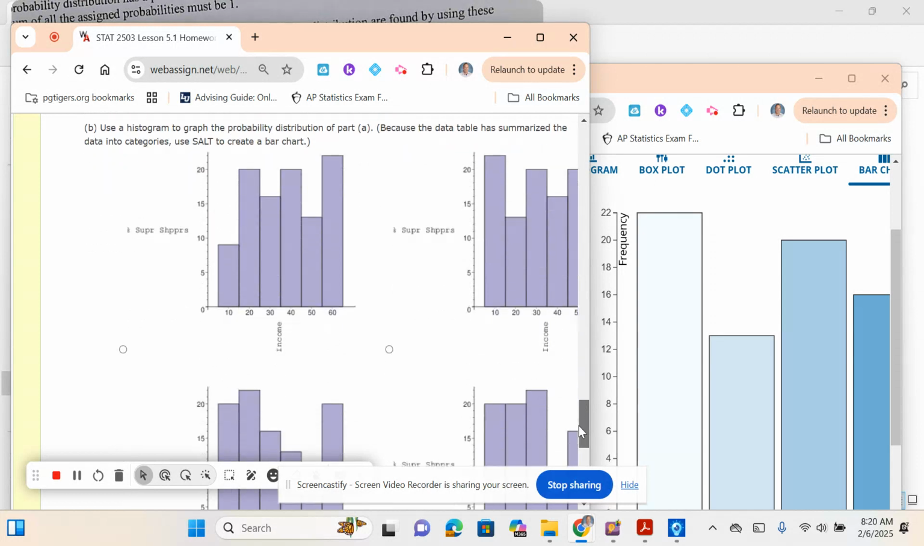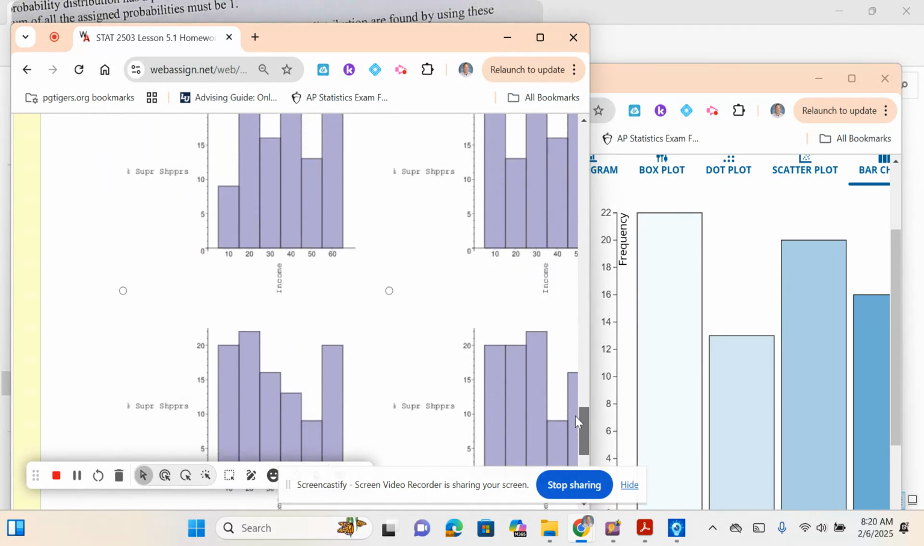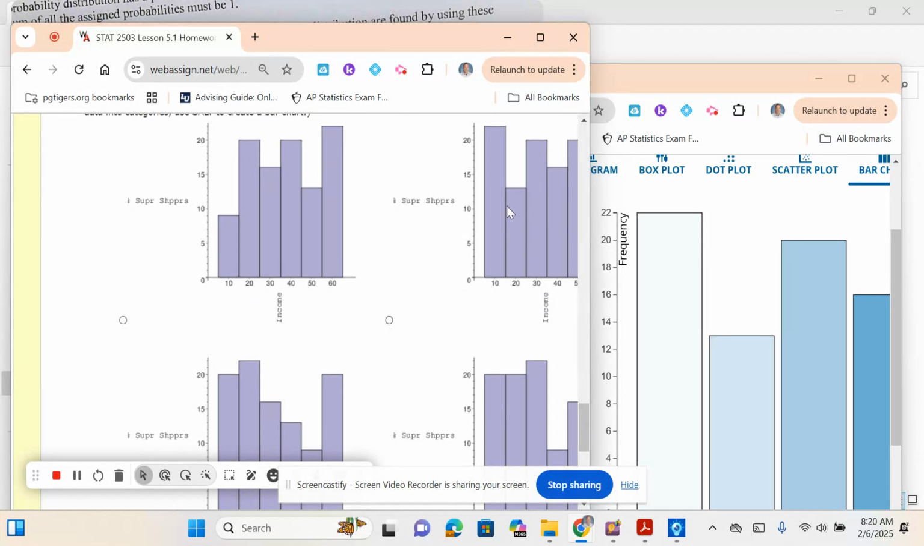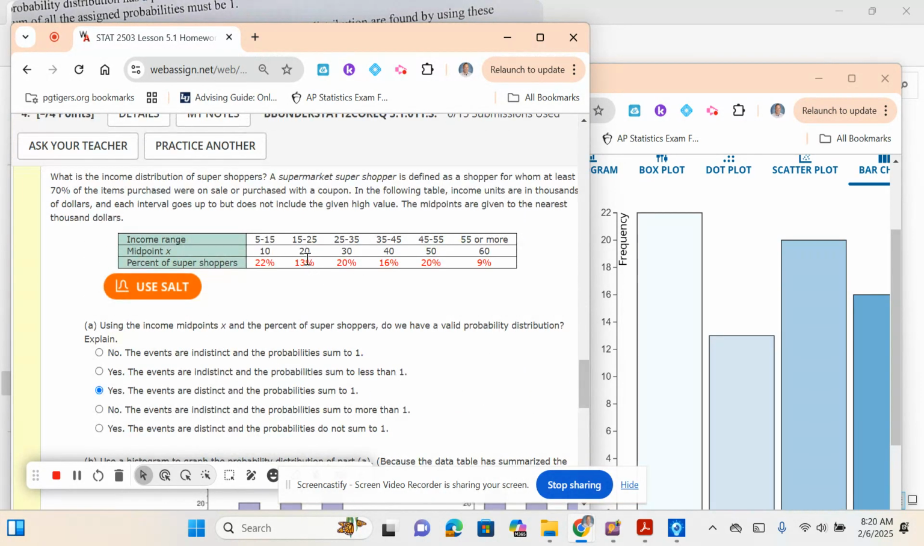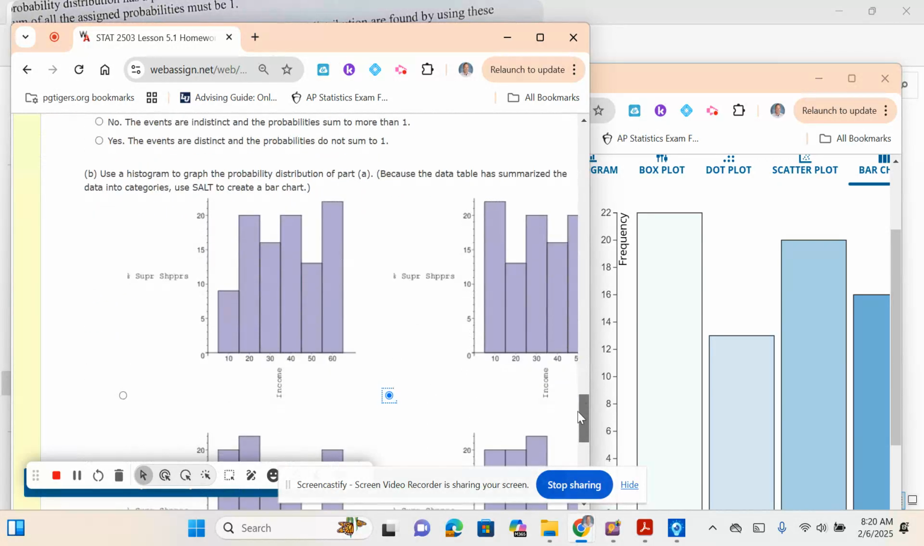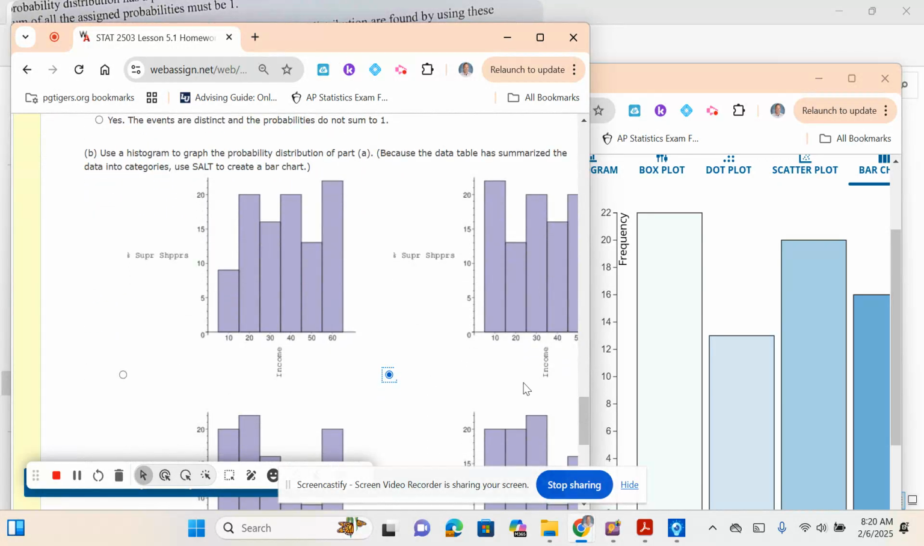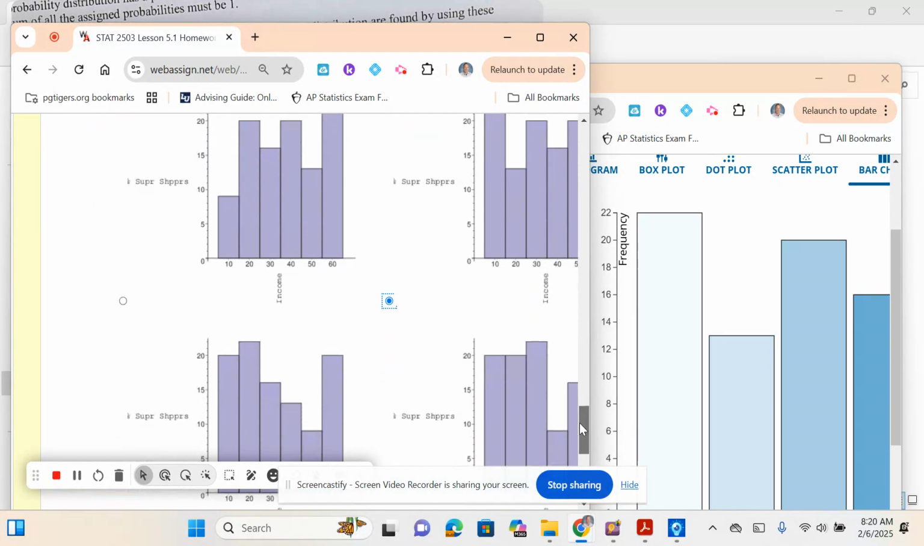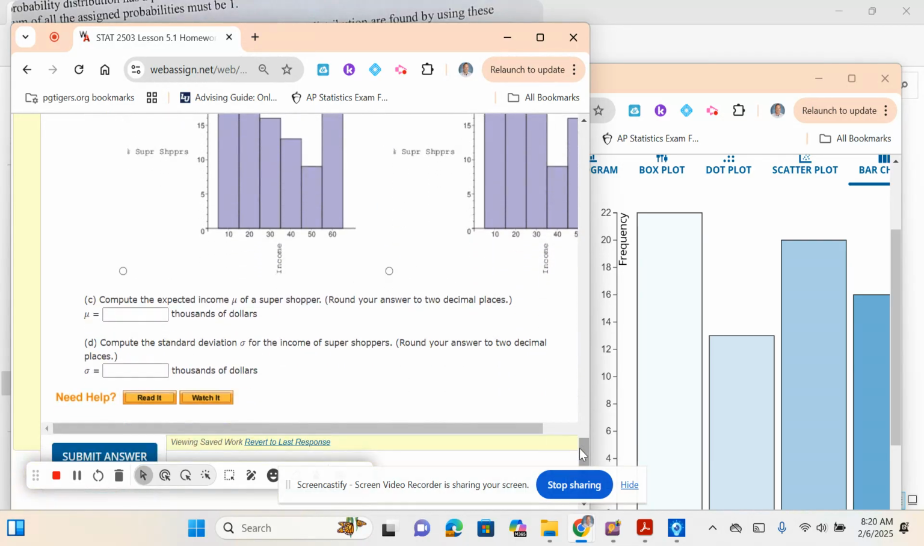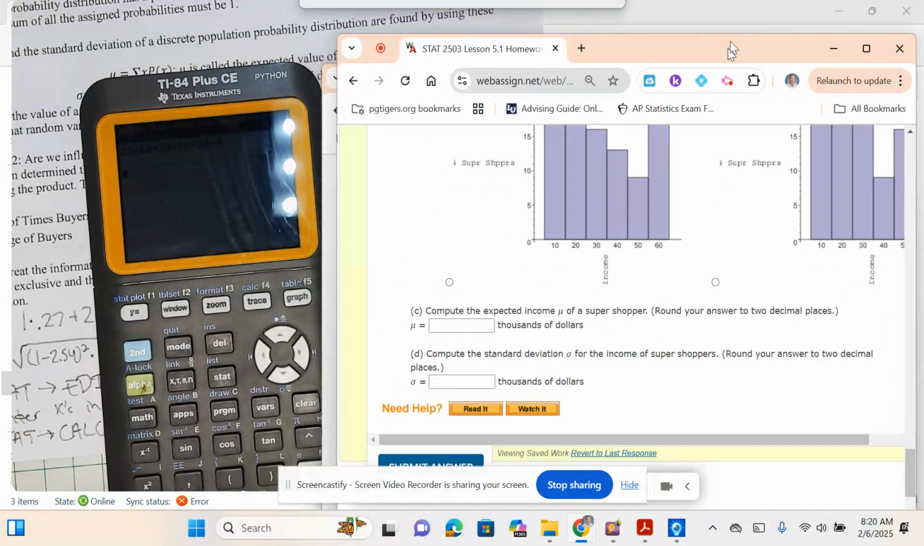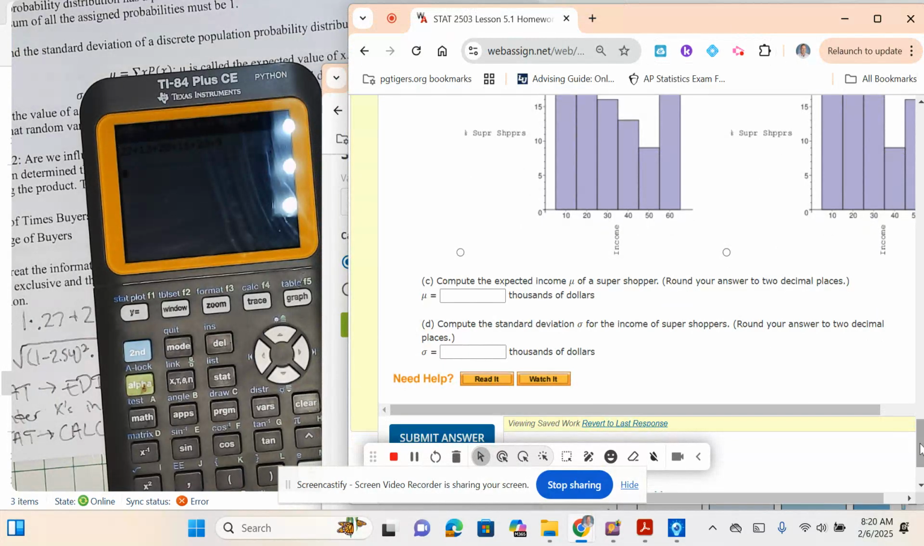So it could be that one, could be that one. You could follow it: it dips down and it goes back up. So it looks like it's going to be this one. You see how this one dips down and goes back up, back down, and follows that pattern right there. So it's that one. You also could just match the percentages with the bars here as well. So you could do it either way. That's B.